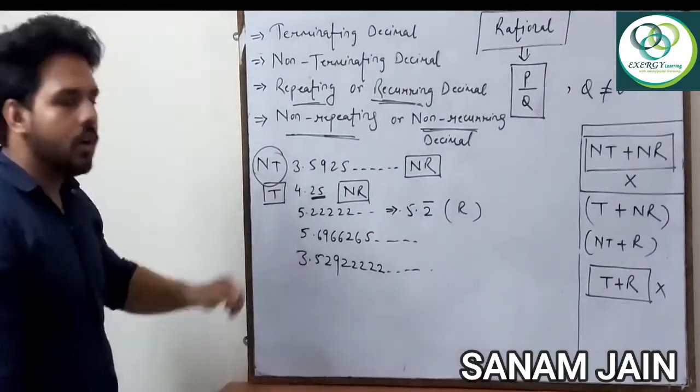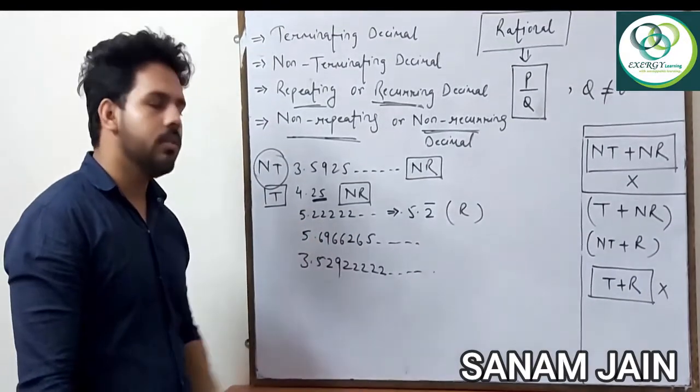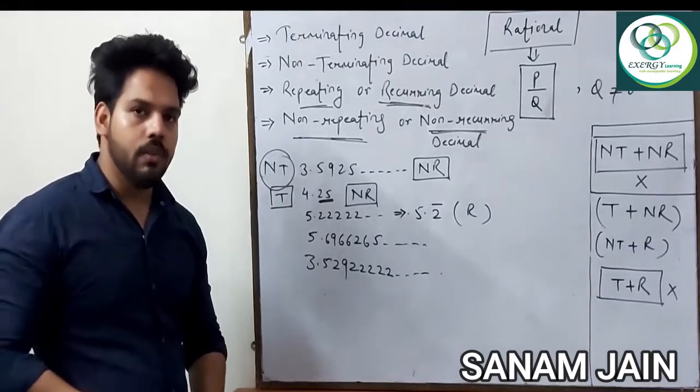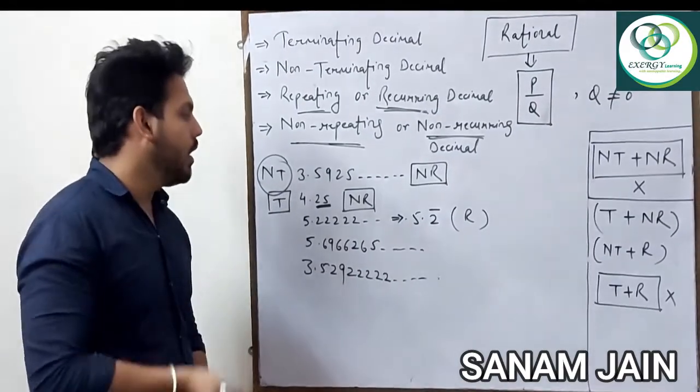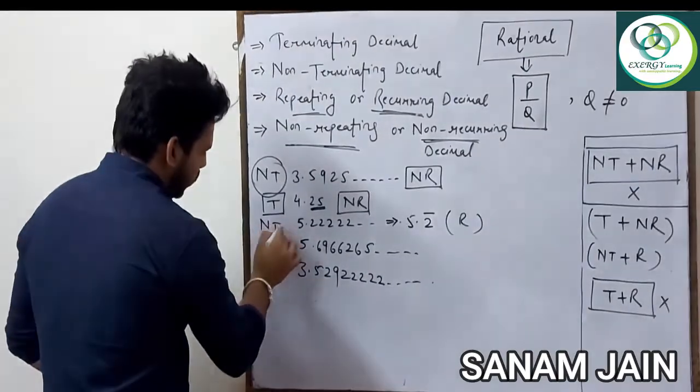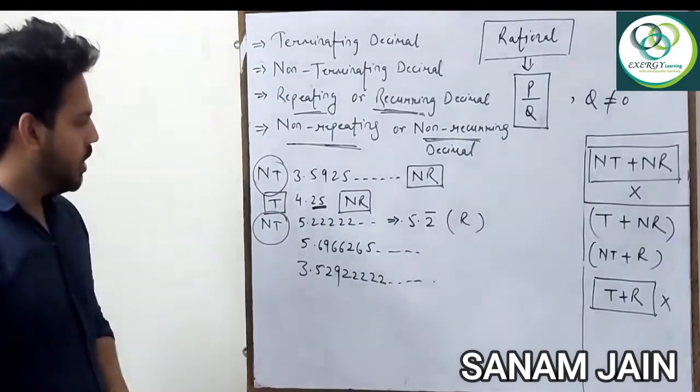Now is it terminating or non-terminating? You can see it is not having any end, because repeating decimals are not having any end. When the number is repeating, it is not having any end, so it becomes non-terminating. Right?